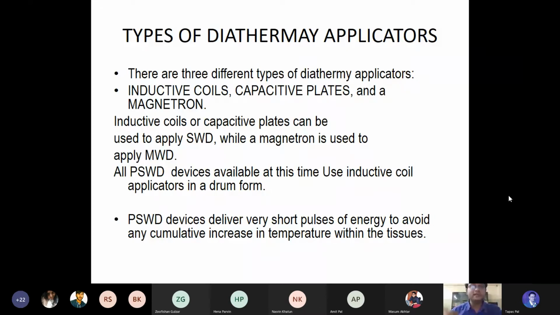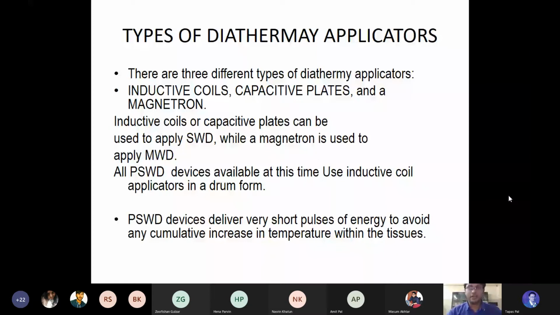Newer research, a lot more research has been done now, has found that if we use the pulse form of the SWD, PSWD, the therapeutic effect will be the same, but the depth of penetration of the current as heating will be very much less.